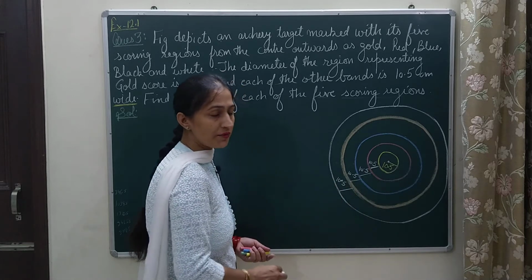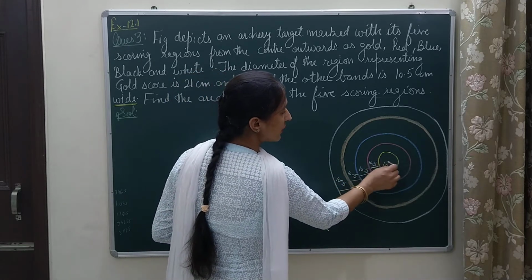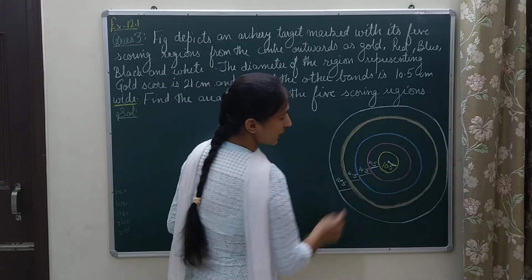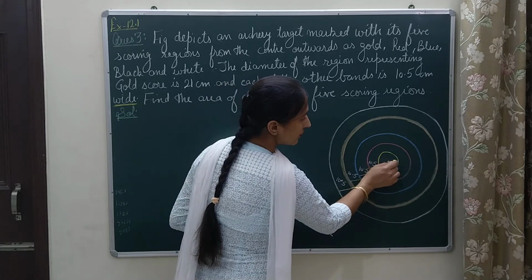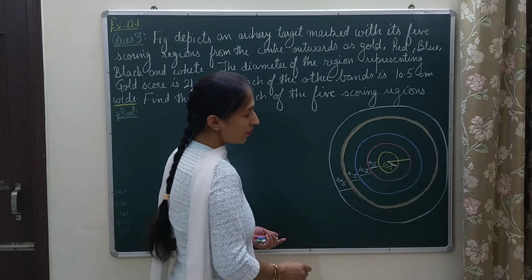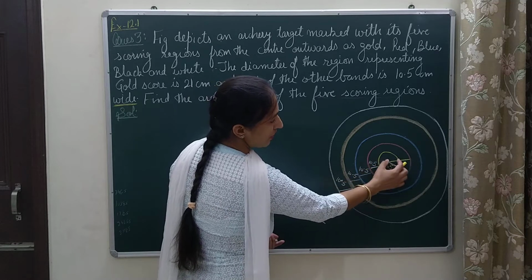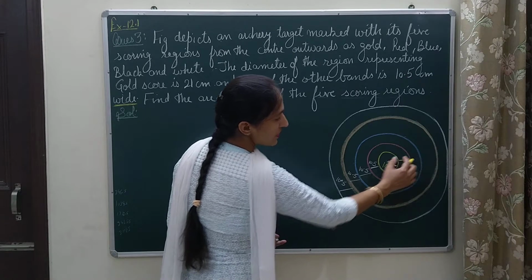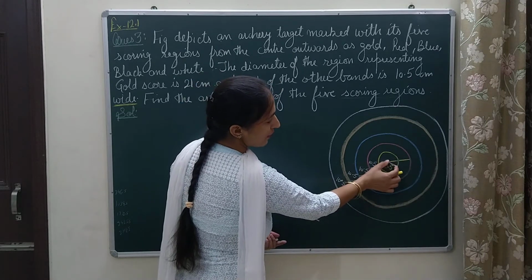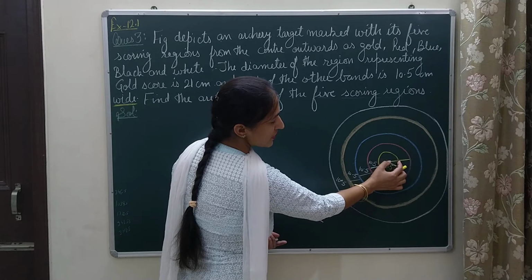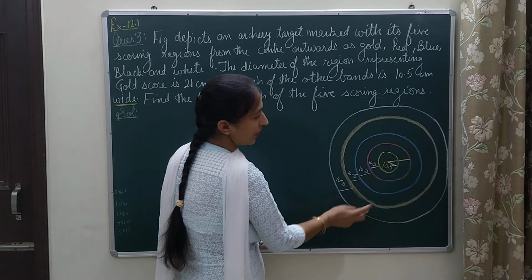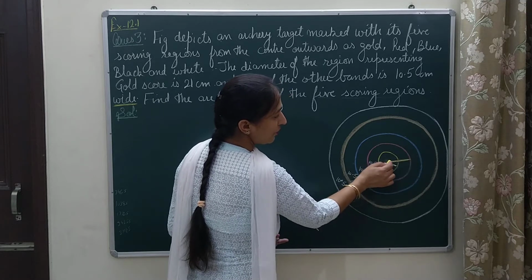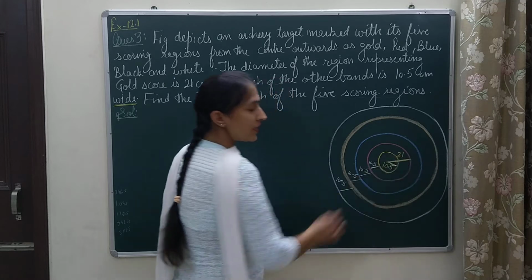So the gap between each two consecutive regions is 10.5. If I know the radius of the center portion, can I find the radius of the next circle, the red circle? The first radius is 10.5 and the width is 10.5, so the radius of the red circle is 10.5 plus 10.5, that is 21.